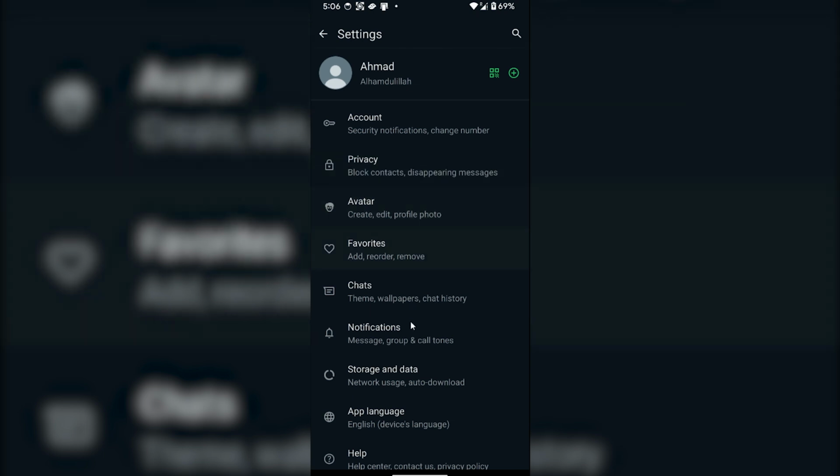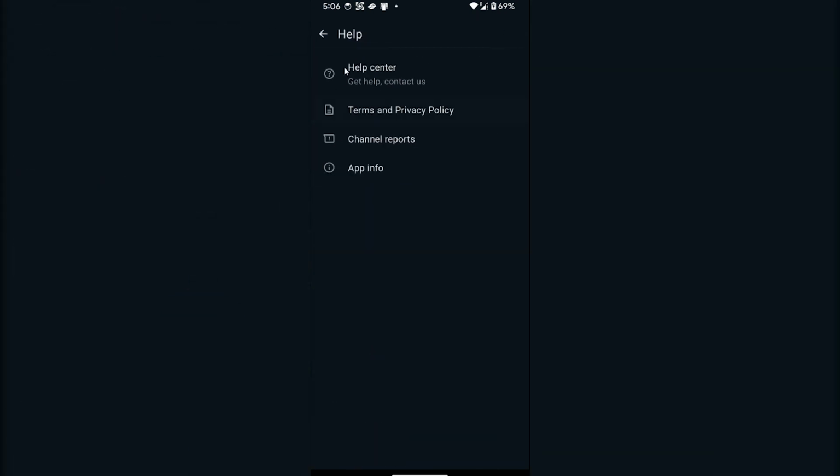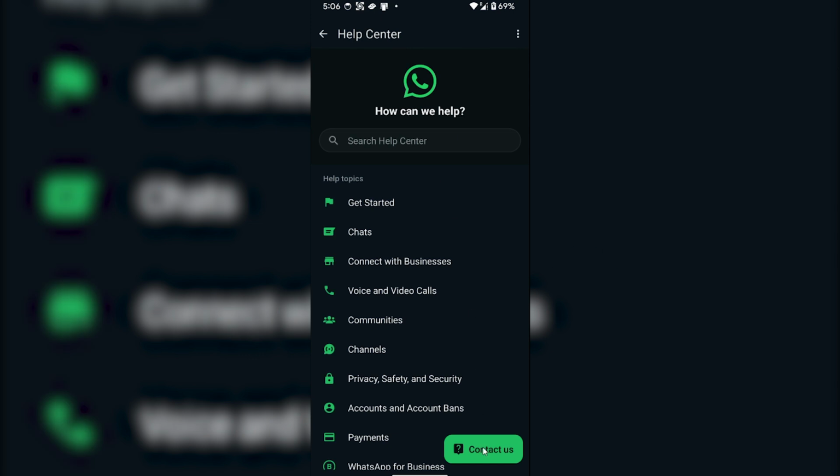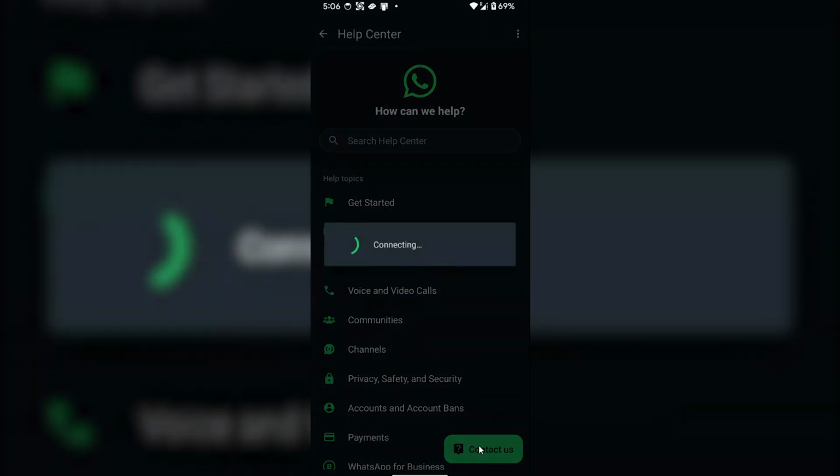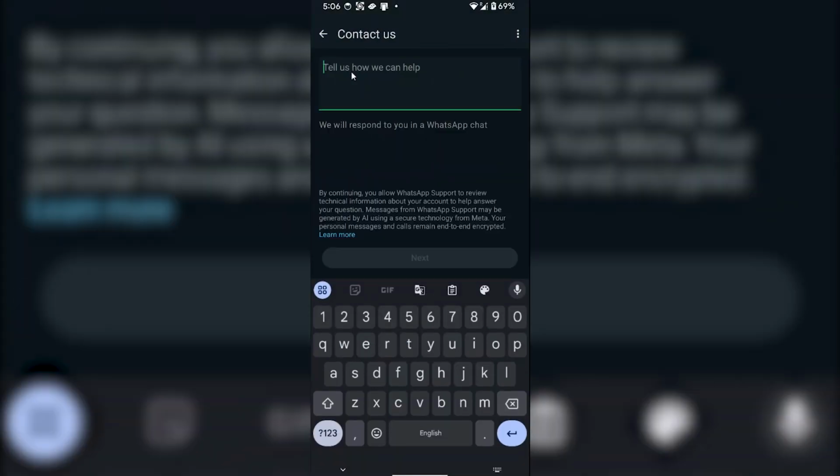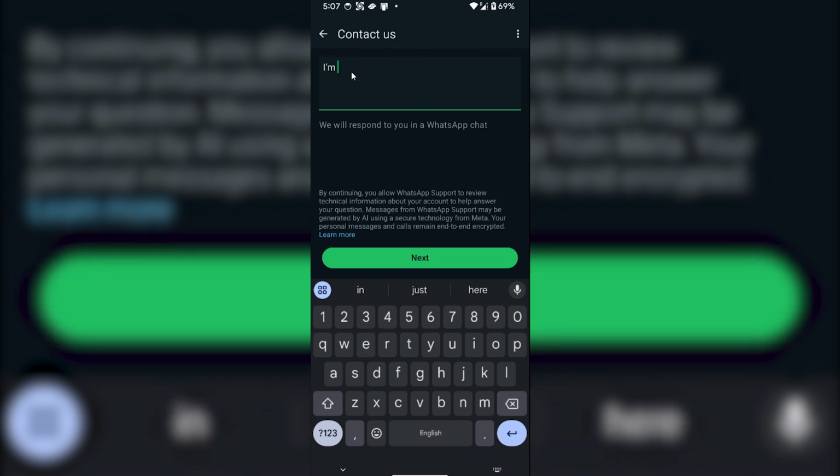settings of WhatsApp. From here you have to select help and then select help center. In the help center you have to select contact us. Select contact us and tell WhatsApp what problem you are facing. So you can tell WhatsApp that I'm facing a problem of can't download.